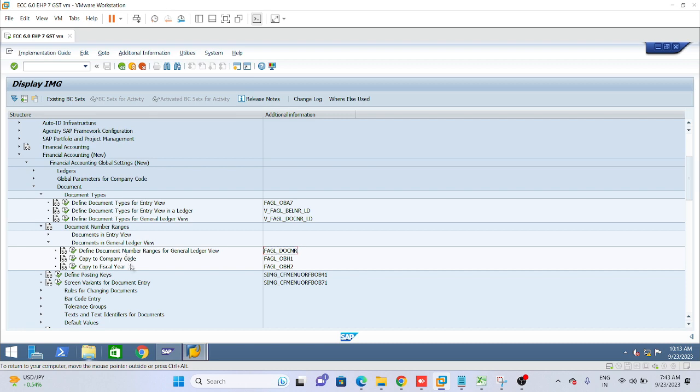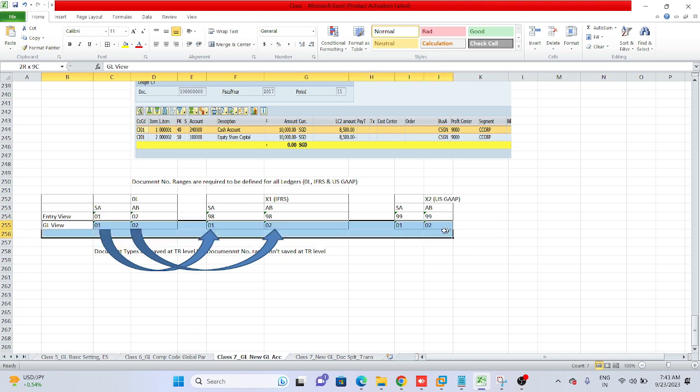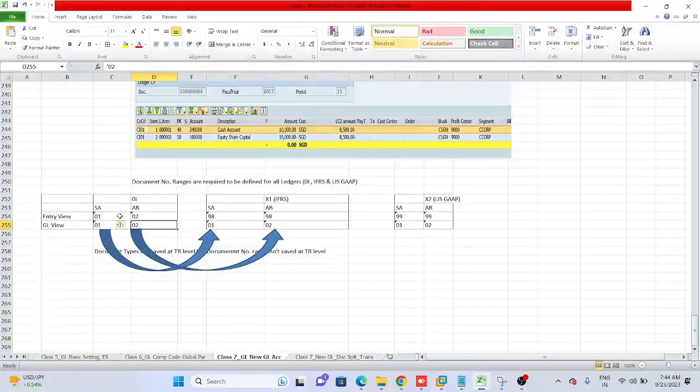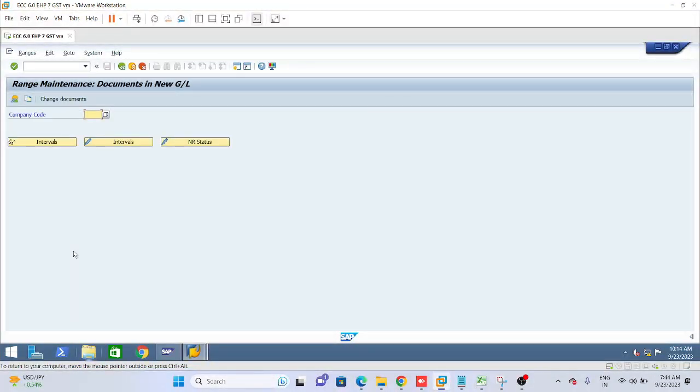Now, as per this Excel, we are defining the number ranges according to number range keys 01 and 02. And 01 and 02 are for all three ledgers in our case. So we need not define separately, we just need to define two number ranges, referring to 01 and 02 only, and they can be used for all three ledgers. Correct. Now click on execute, define document number range for general ledger view.